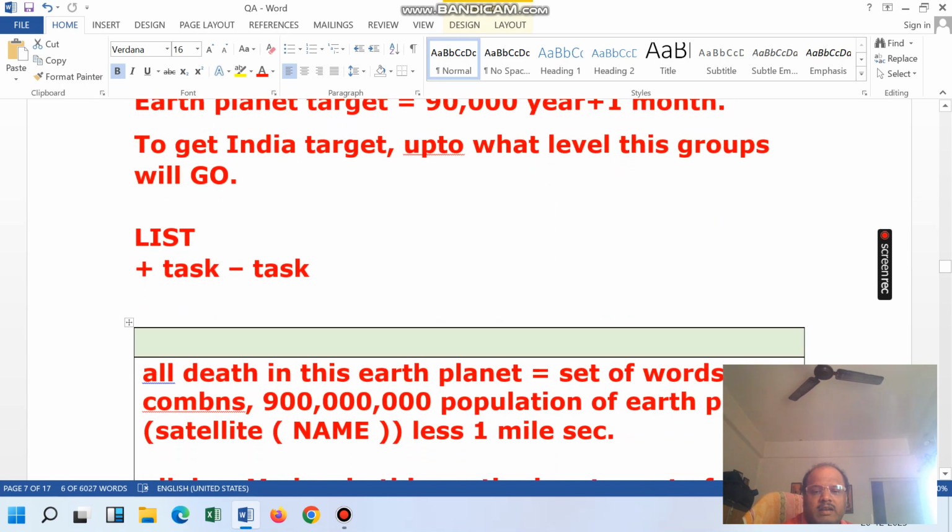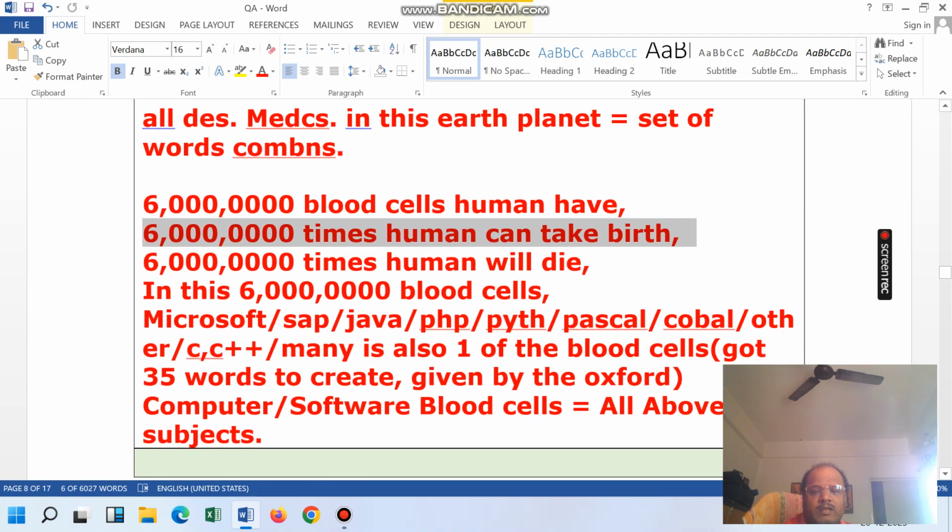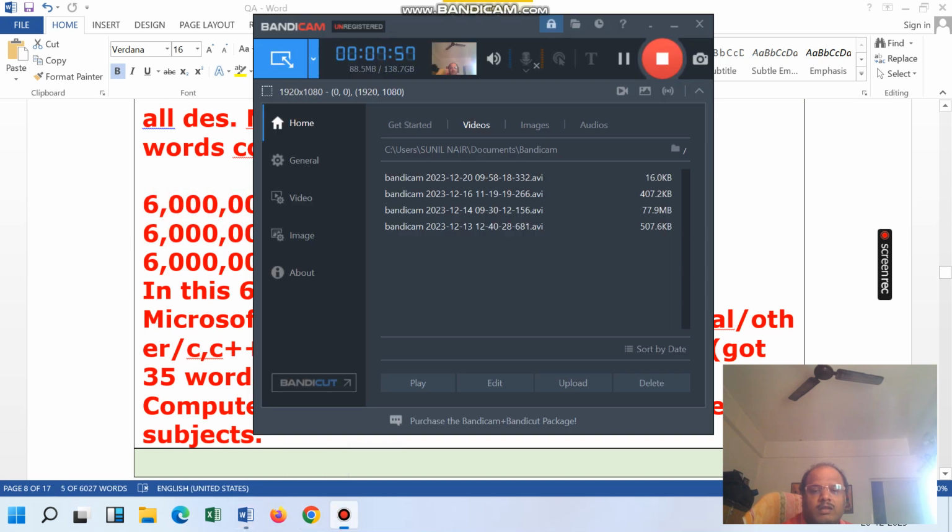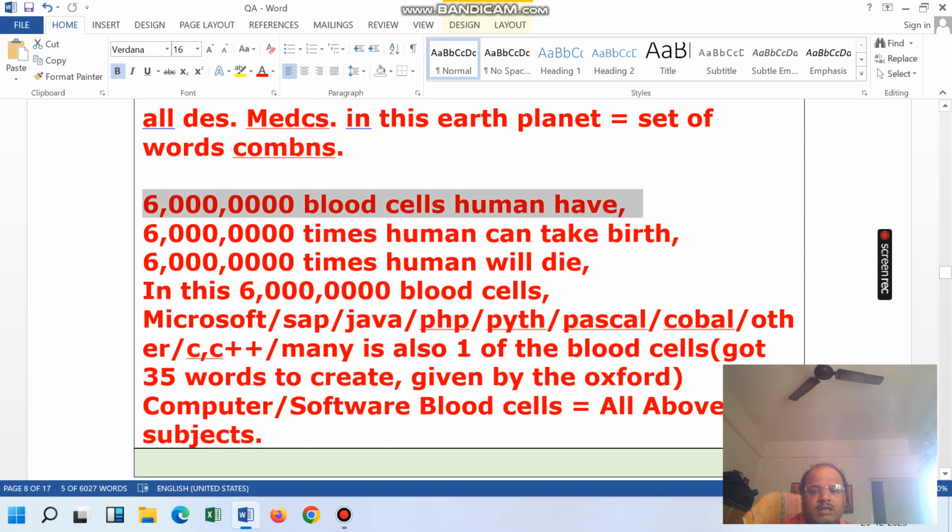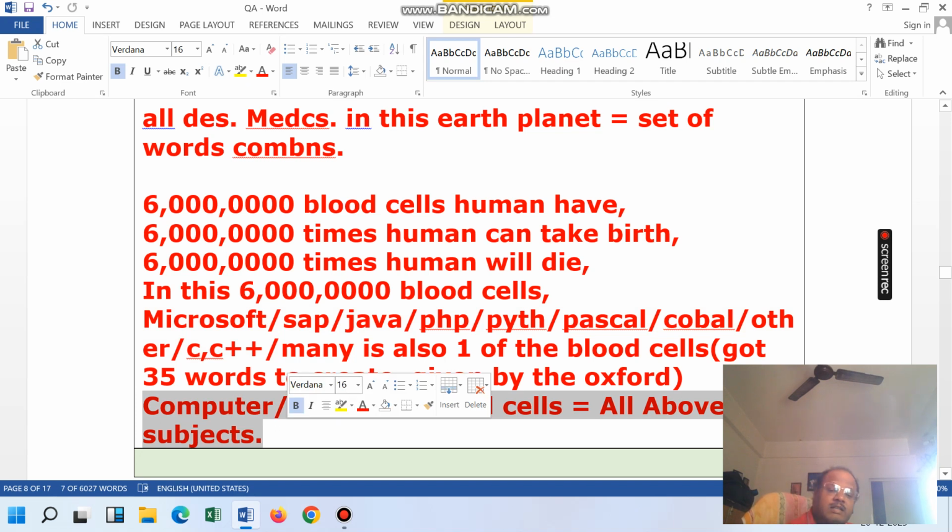So here we are discussing this whole thing. This all are softwares which are going to connect to this. One is the software blood cells or the computer blood cells, and all are blood cells, that is the software.